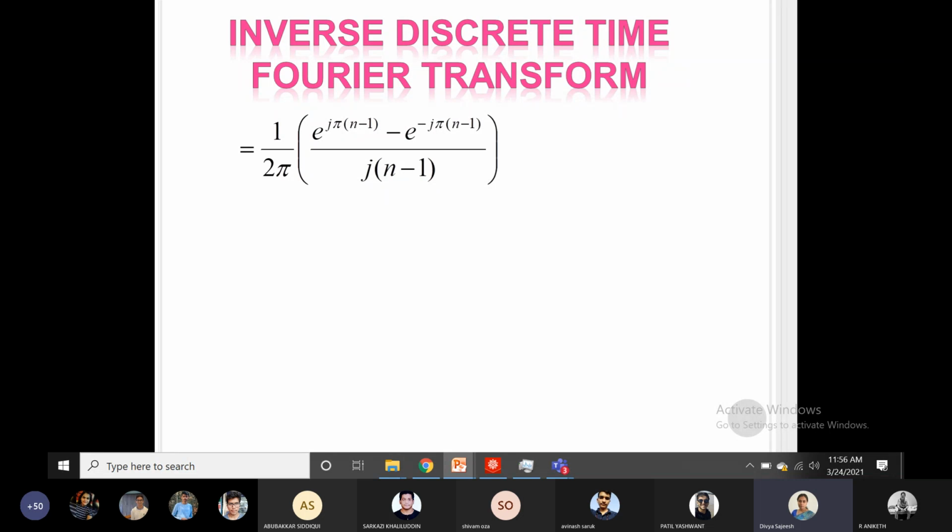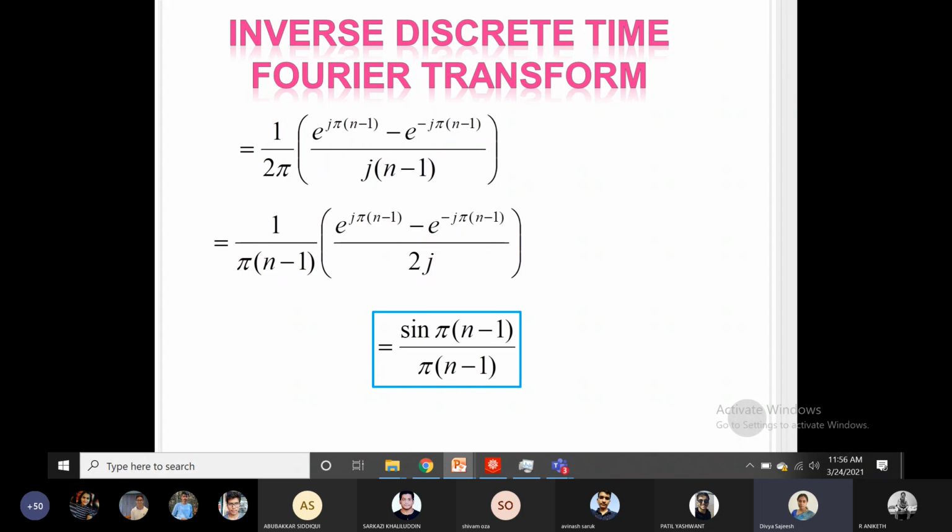Now from this I can take this n minus 1 out from the denominator and 2 can be written inside, so that I can simplify the terms inside the bracket as sine pi into n minus 1 divided by pi into n minus 1.